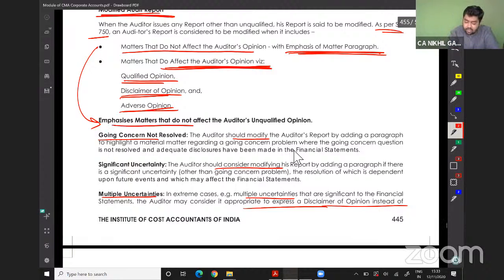Emphasis of matter paragraph does not affect the auditor's unqualified opinion. Going concern is not resolved. The auditor should modify the audit report by adding a paragraph to highlight the material matter regarding the going concern problem. See, in case of Jet Airways, or any company which is not able to run or which will be insolvent in the near future, or where the going concern, which is the basic assumption, is hampered, you should modify your opinion.